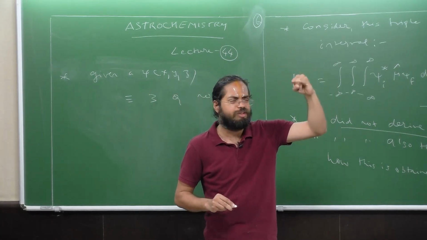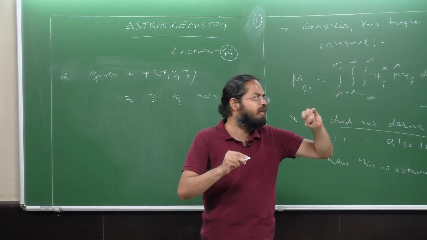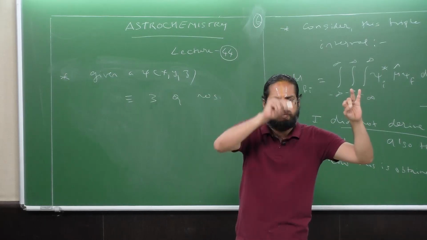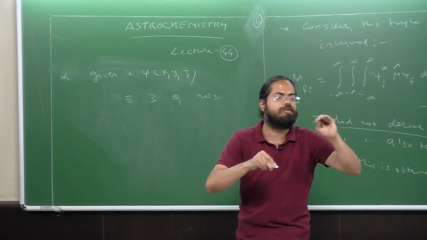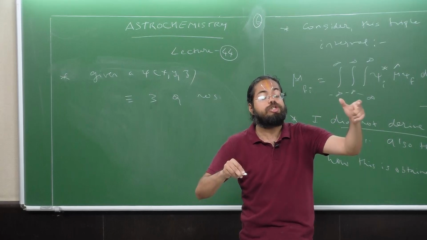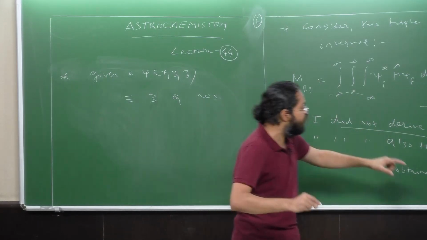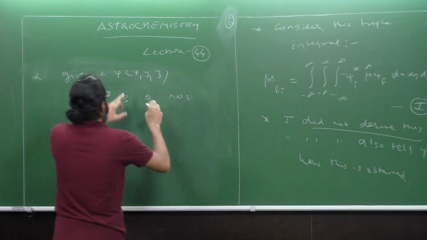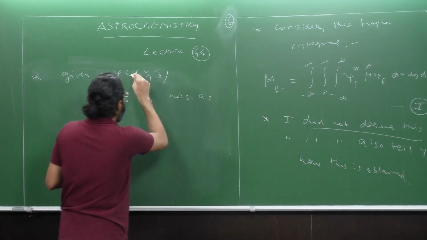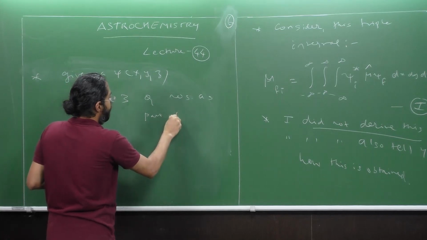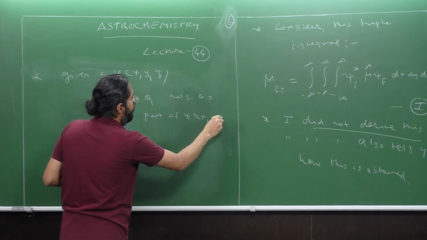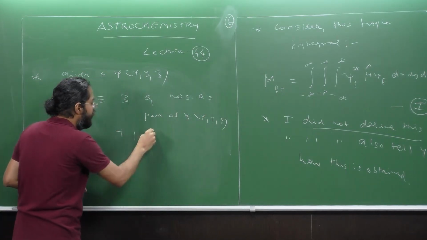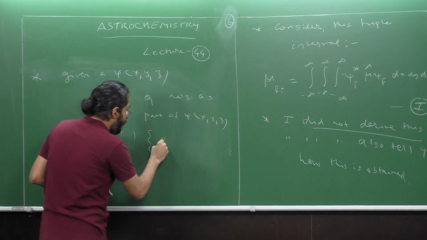The principal, which is the n, then the azimuthal, which is the L, and then the magnetic quantum number, which is the m sub L. They are associated with the spatial part. Then there is one more, which is called the spin quantum number.